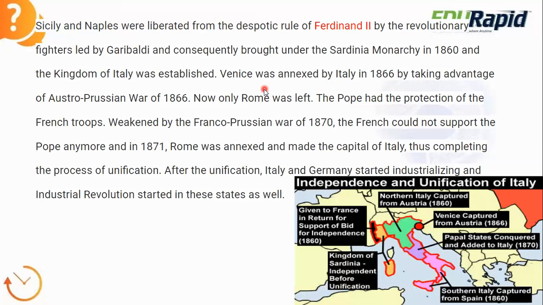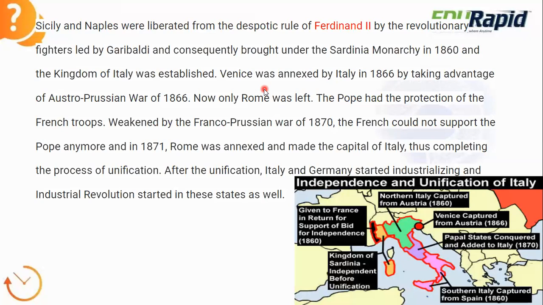The Pope had the protection of the French troops in Rome. As I told you earlier, the Papal State was under the direct control of the Pope, and the protector of the Pope was the French troops. They were weakened by the Franco-Prussian War that happened in 1870.